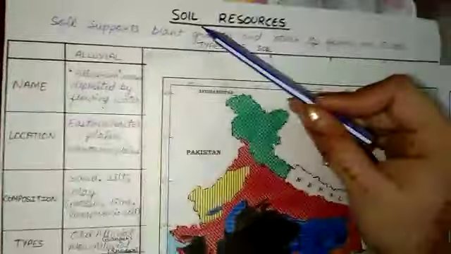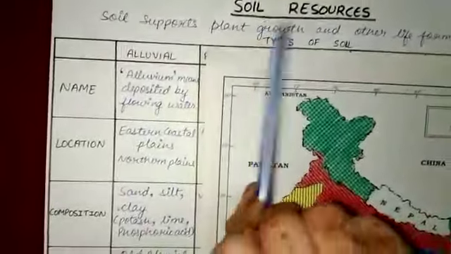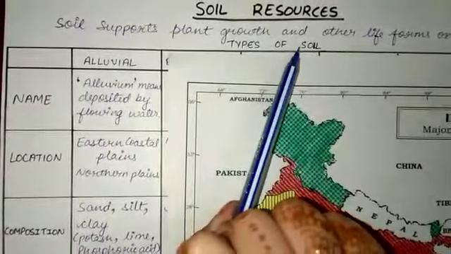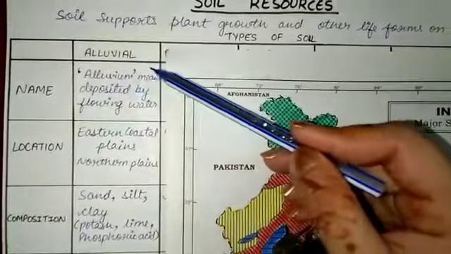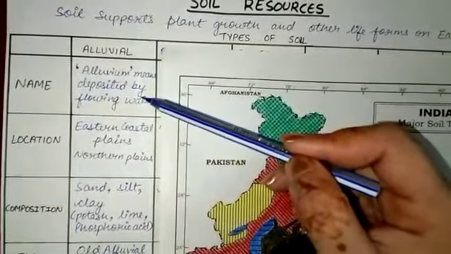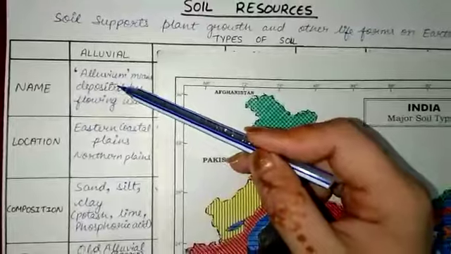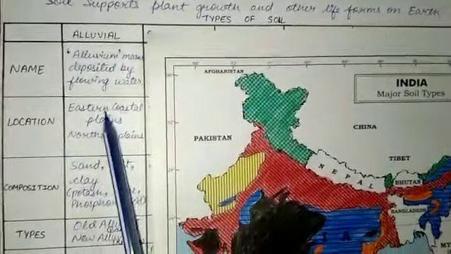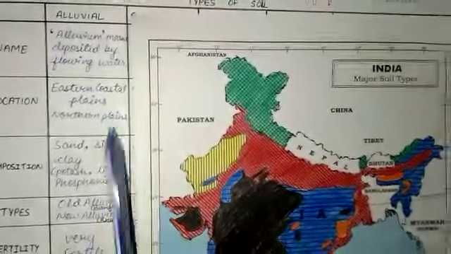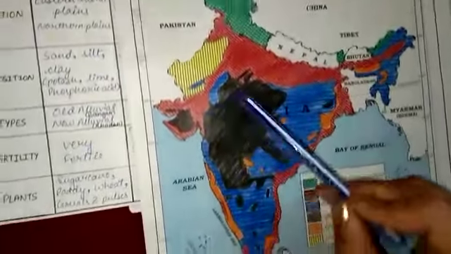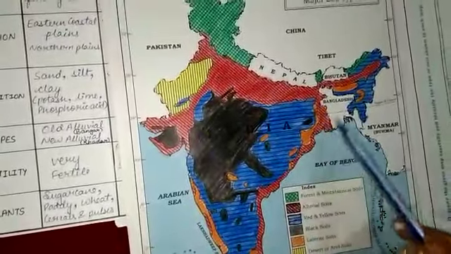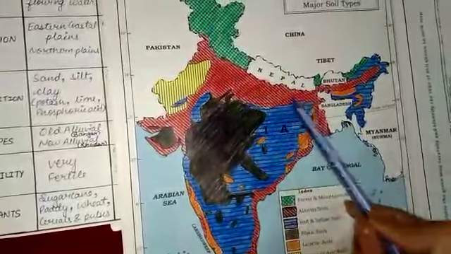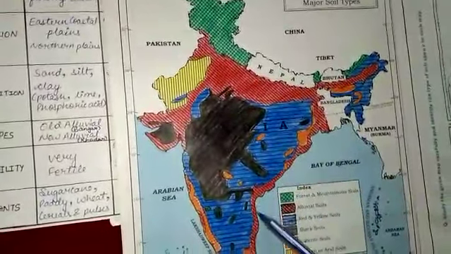After discussing land resources, let us discuss soil resources. Soil supports plant growth and other life forms on earth. The very first type of soil is alluvial soil. Alluvium means deposited by flowing water. That soil which is deposited by the flow of water is known as alluvial soil. It is found in eastern coastal plains and northern plains. Now let us see where it is on the map. This red part is known as alluvial soil. This is the northern plains and this is the eastern coastal plain.